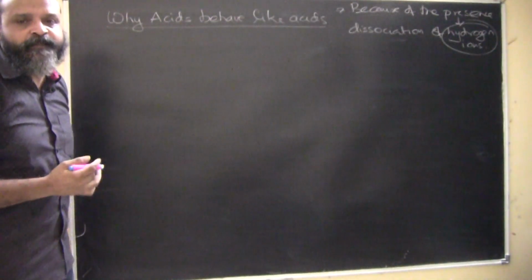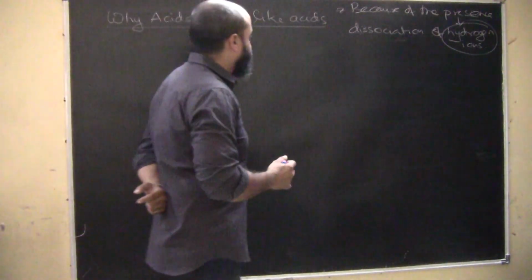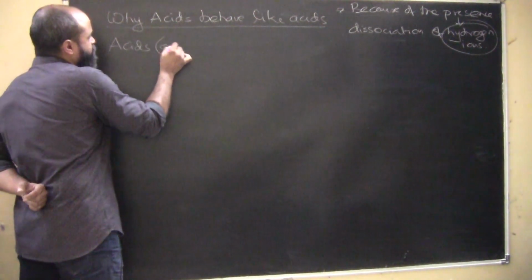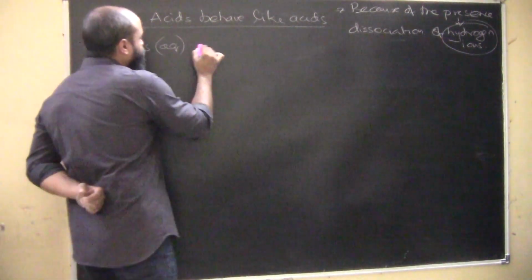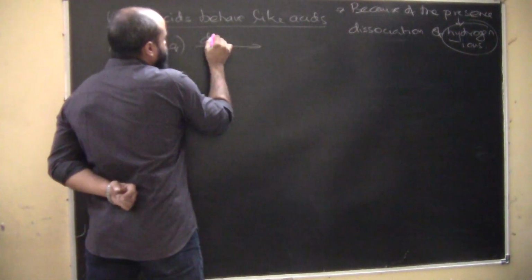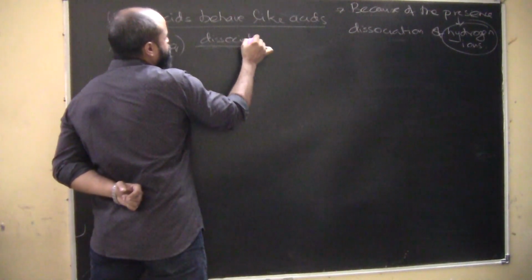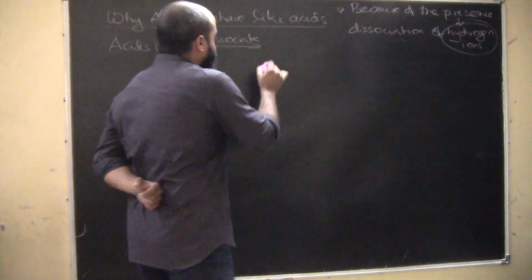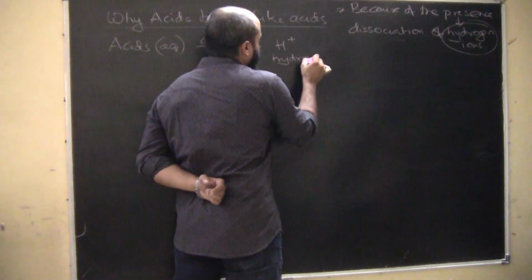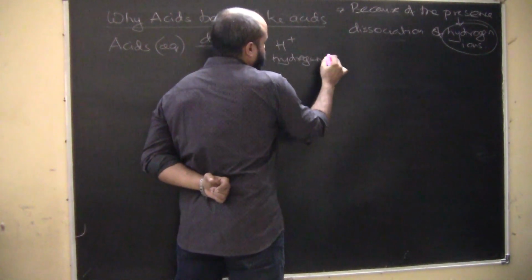So all acids, when dissolved in an aqueous medium, dissociate. Dissociate means breakdown. They dissociate to give hydrogen ions.